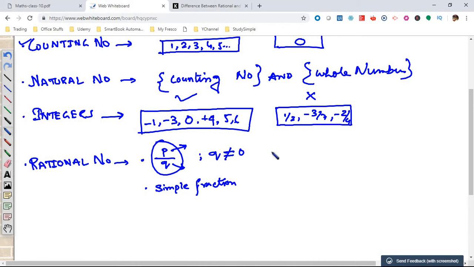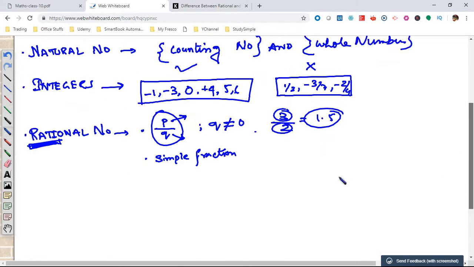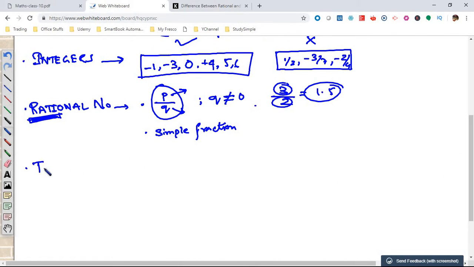And also there should exist a ratio, that's why it's rational. So 3 by 2 consists of a ratio of 3:2, and also this can be a decimal, but 3 and 2 are integers, so that is why it is called a rational number.